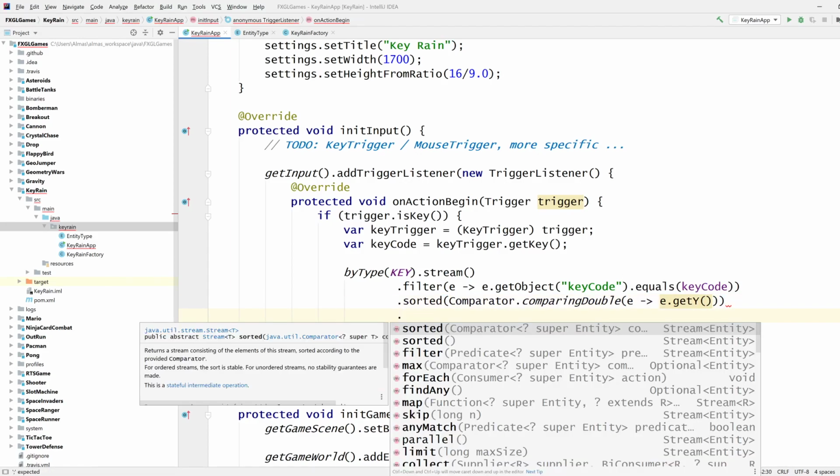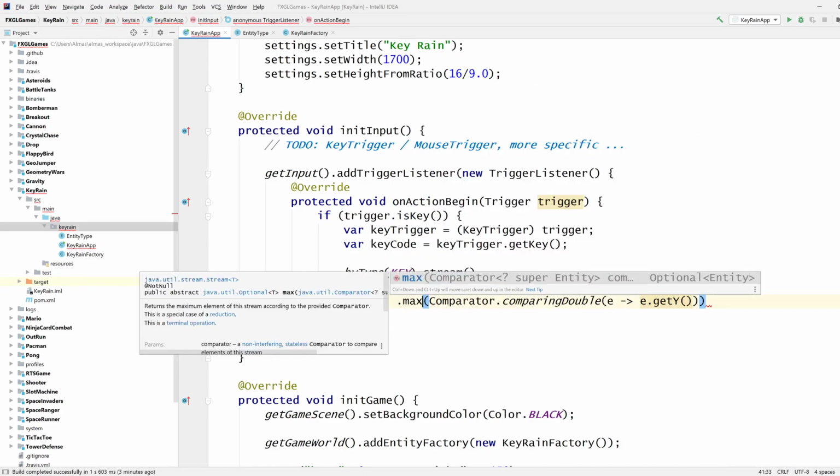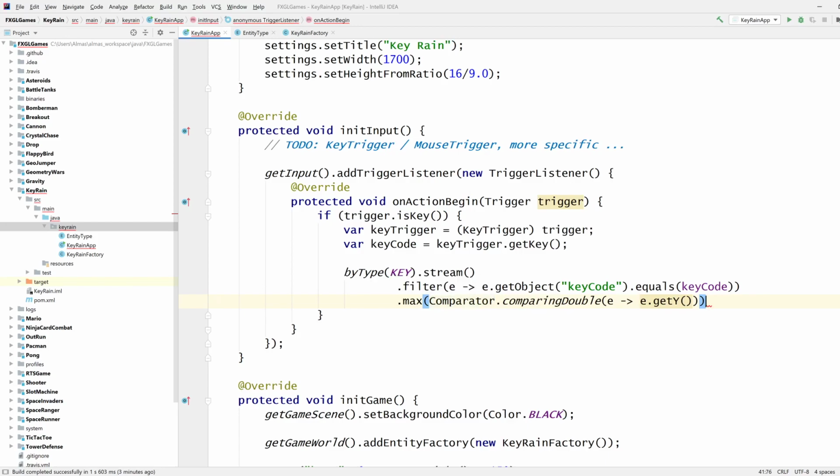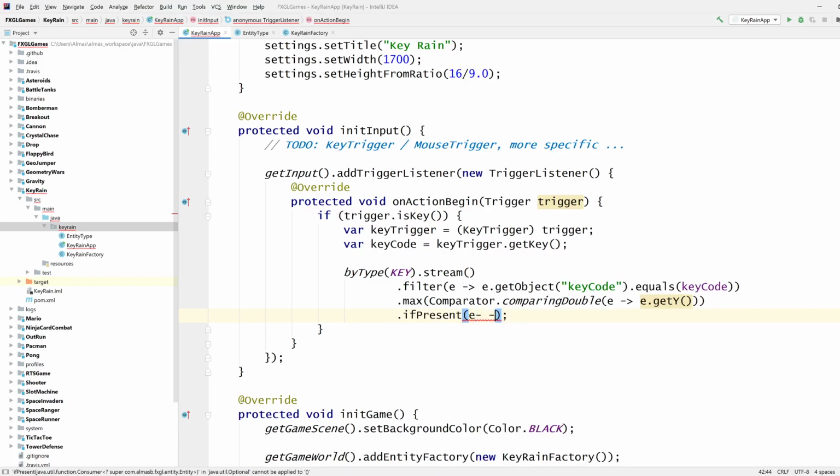And then, no, wait, this is going to sort it. No, I just need to pick one, right? Max is what I need, maximum of that. The higher the Y, the closer it is to the bottom. And then if that's present, just get rid of it. Done. That's all we need.